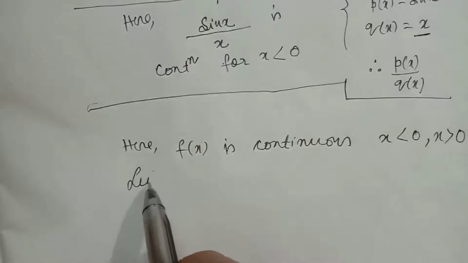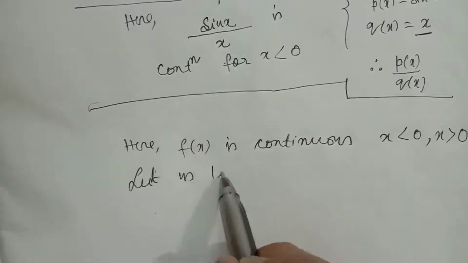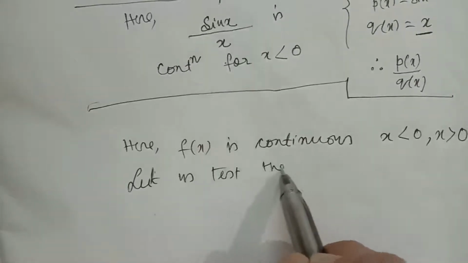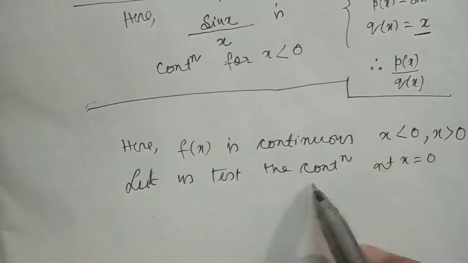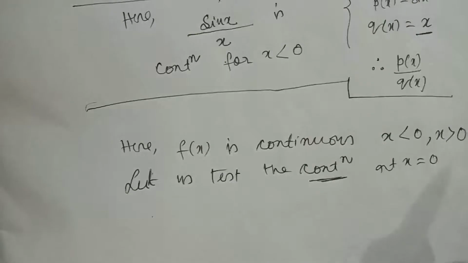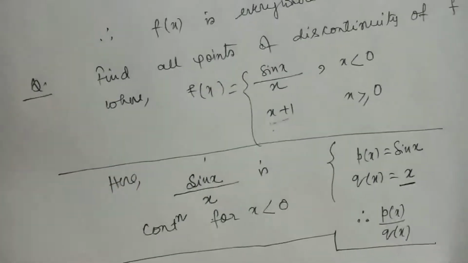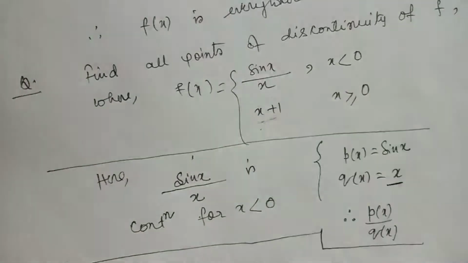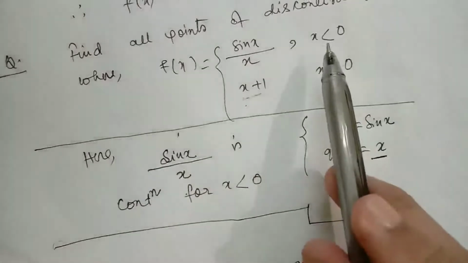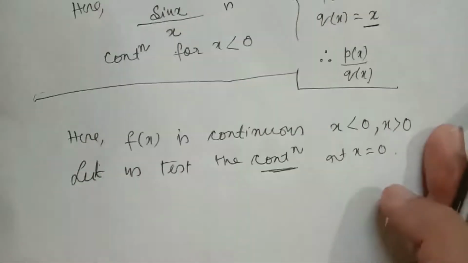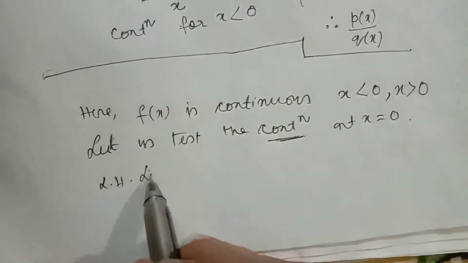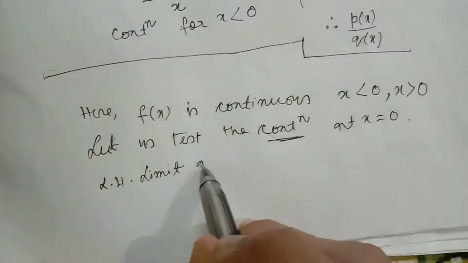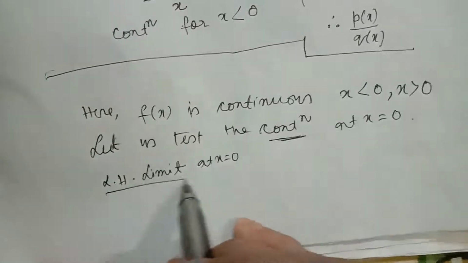Let us test the continuity at x equal to 0. You can see this function is given in split form. So first let me find the left hand limit at x equal to 0.